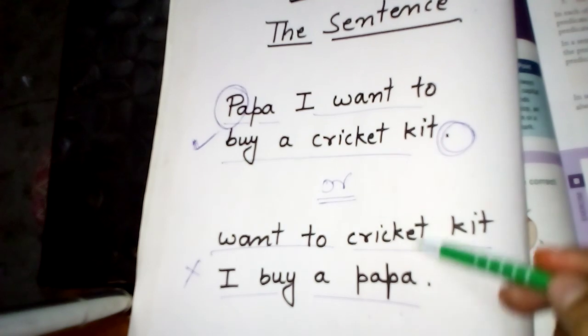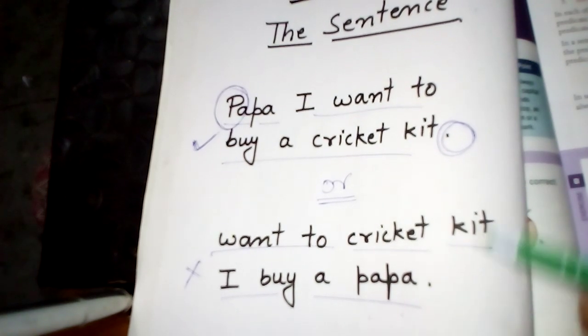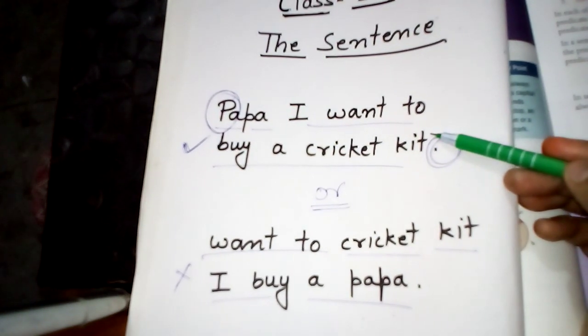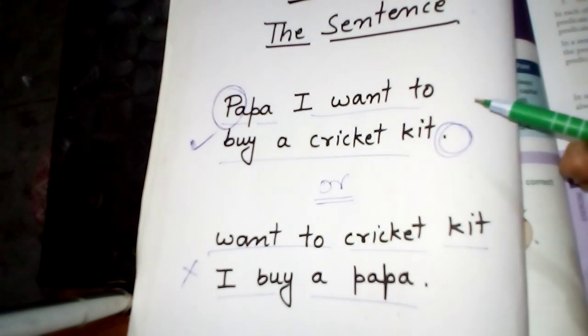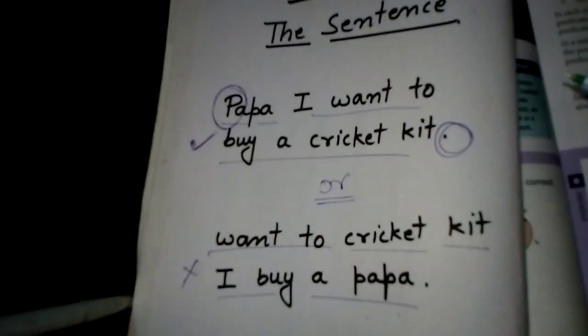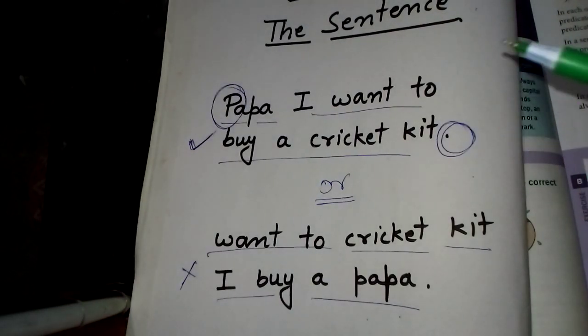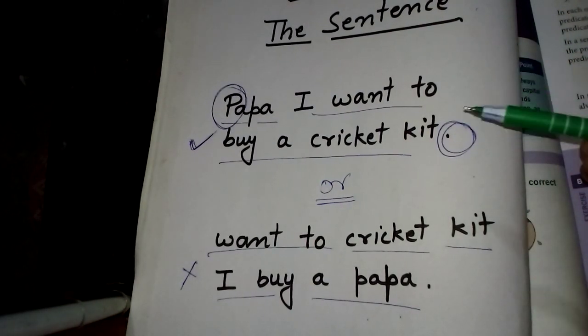In the second statement there are also lots of words, but it does not make proper sense, and the first statement makes proper sense. So according to this, the first statement is the proper sentence.